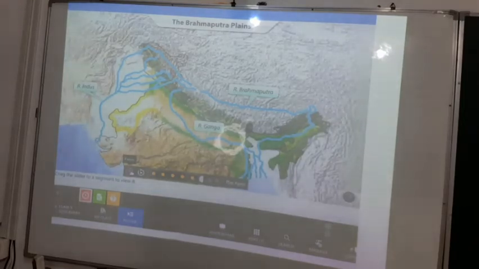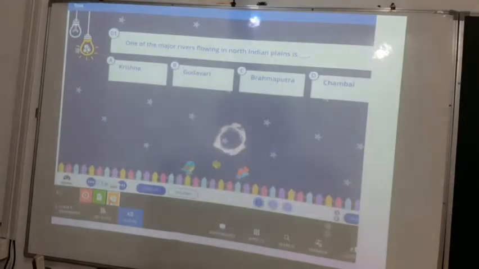Now let's go to the quiz section, to see what kind of questions can be framed from this topic. Yes, there are 3 questions. The first one is, one of the major rivers flowing in the North Indian plain is, now we are talking about the North Indian plain. There are 4 options: the Krishna, Godavari, Brahmaputra and Chambal. So what will be the right answer? It is the Brahmaputra.